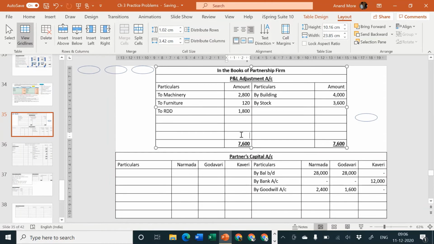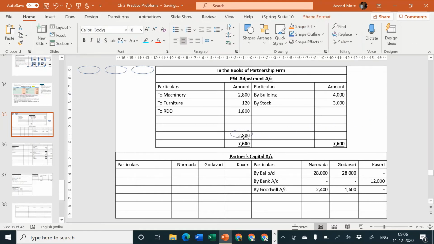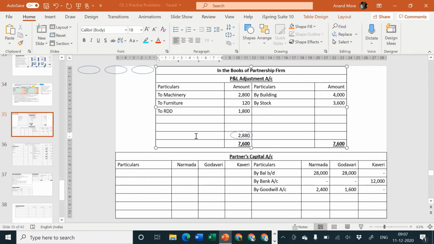Okay, so now 7,600 is the total of credit side. Let us find out the balancing figure. From 7,600 we are going to deduct 2,800 and 120 and 1,800. Whatever remains is 2,880. This 2,880 is to be considered as the profit to be transferred to old partners capital only. Who are the old partners? The first partner was Narmada, the second partner was Godavari, and we'll write to partners capital.